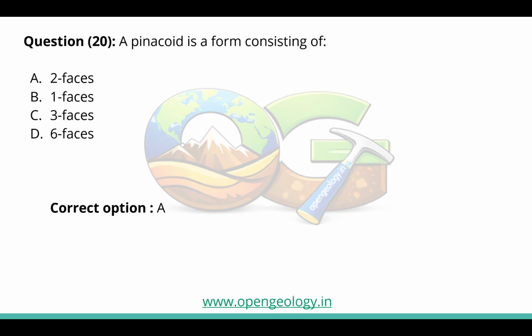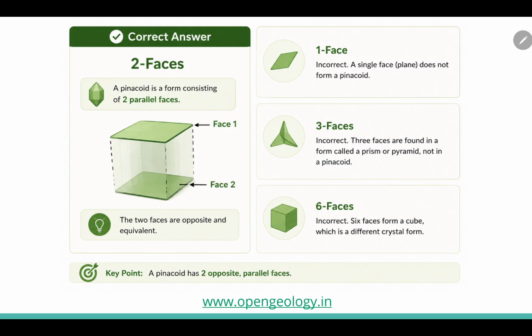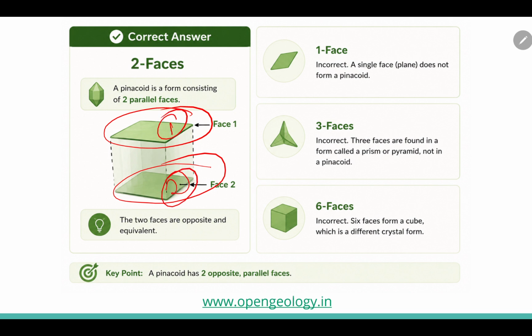Now the last question is: a pinacoid is a form consisting of how many faces? 2 faces, 1 face, 3 faces, or 6 faces. So option A is correct here, 2 faces. Here you can see on the top 1 face, on the bottom 1 face. So face number 1 here, face number 2 here.